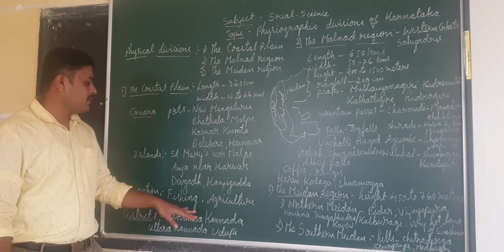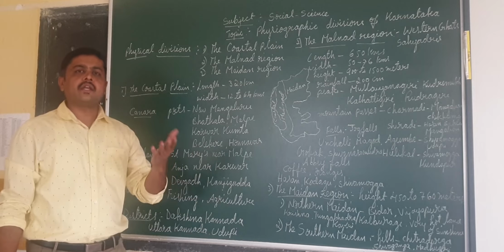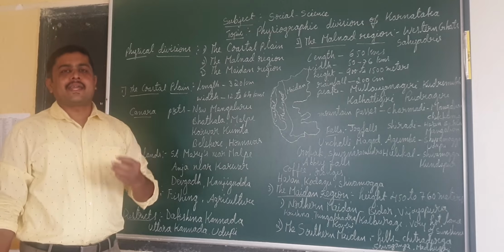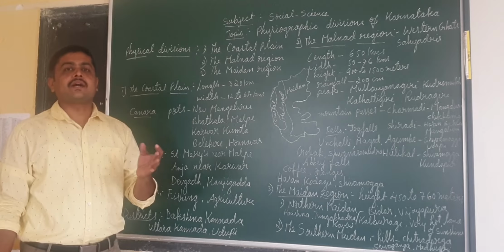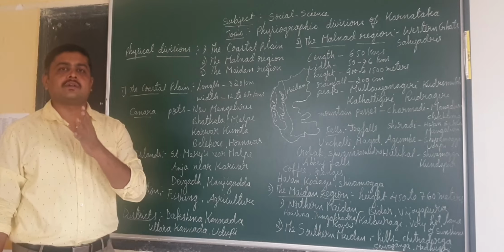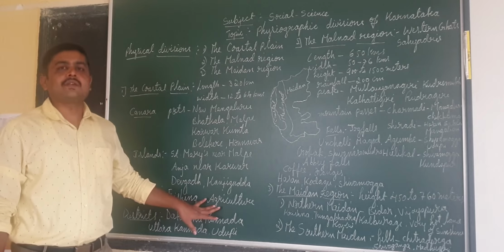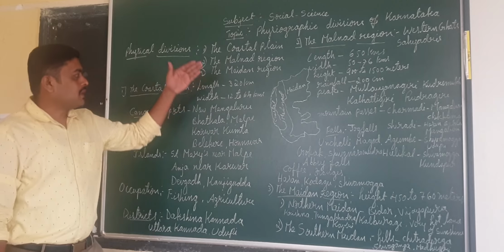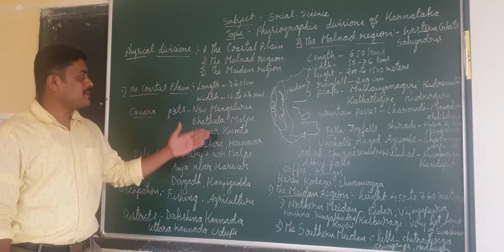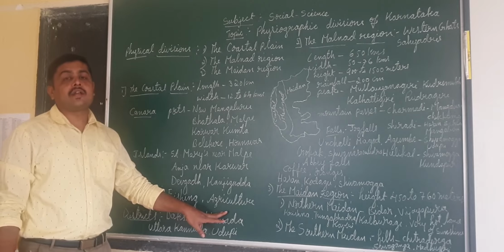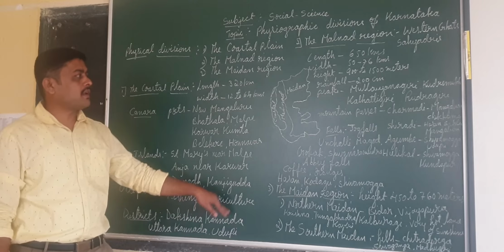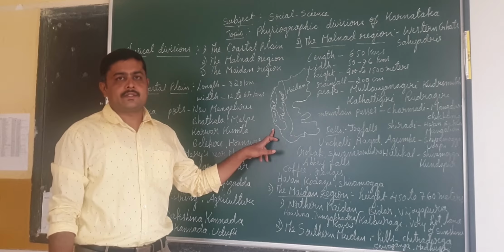The crops they grow here, as we already knew, are areca nut, cashew nut, and coconut. These are the important crops grown in this area. We should know about the agricultural life of the people living in coastal plains.